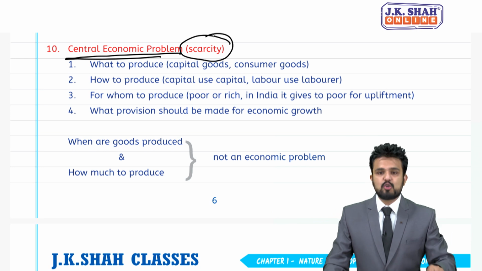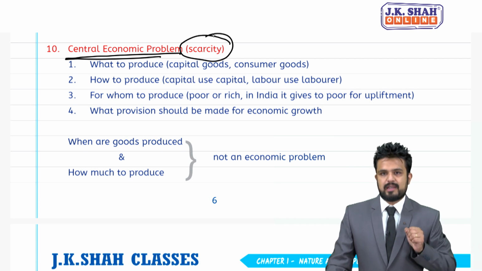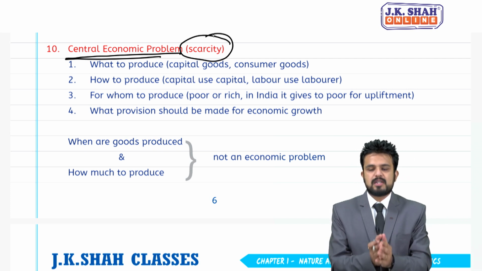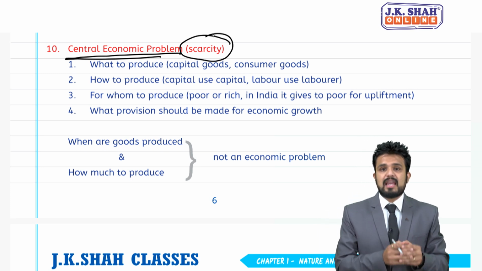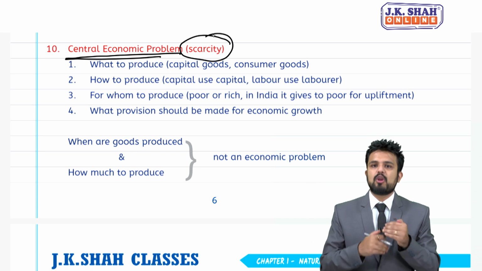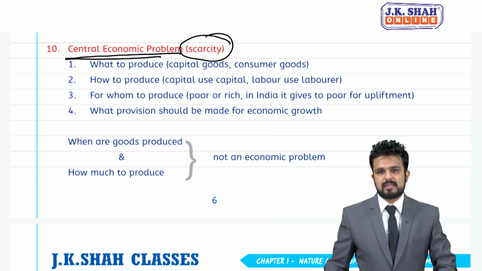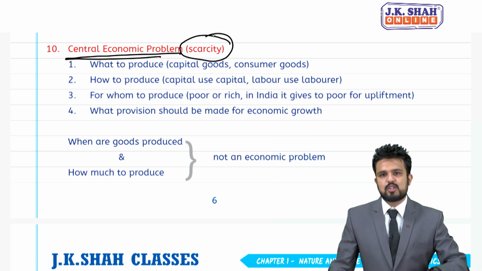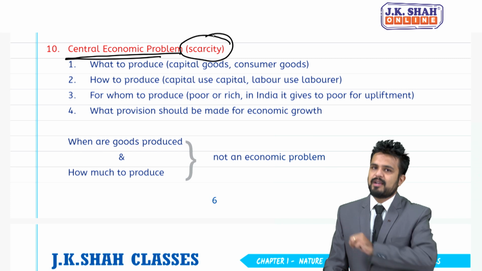Number two, how to produce? Should we use capital intensive techniques or labor intensive techniques? Now again it depends upon the availability of resources. Like a country like USA has more capital, so it will use more capital techniques, and a country like India has more labor, we will use more labor intensive techniques.